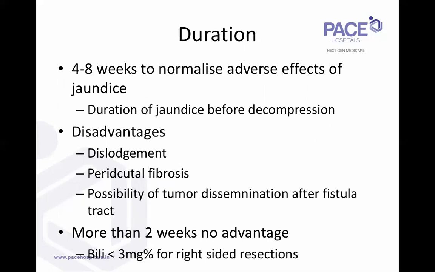Actually, the biological effects of obstructive jaundice, to normalize the mitochondrial function, the reticuloendothelial function, and all that, takes around 4 to 8 weeks to normalize the adverse effects of jaundice. How quickly the jaundice comes down depends on the duration of jaundice before decompression. Some patients in whom the jaundice has gone up rapidly, after decompression it comes down rapidly.